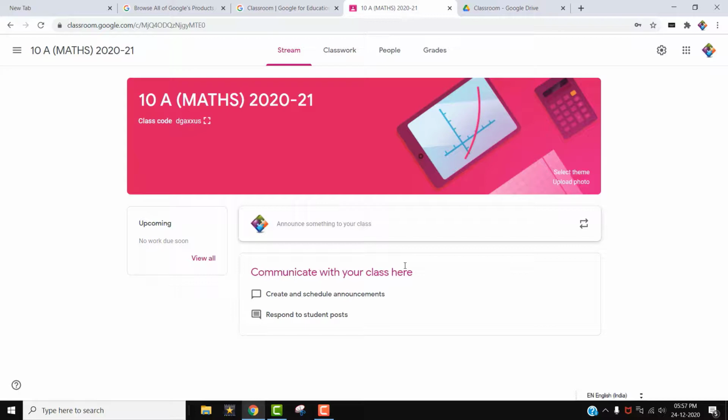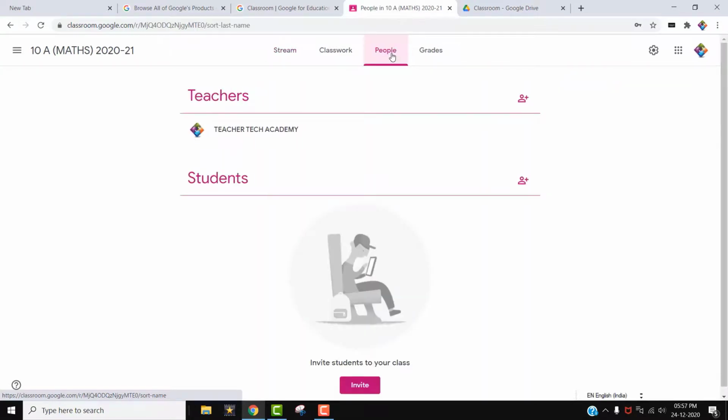So I will show you how to add. I told you there are 4 options. In this you have to click the people tab. By using this people tab, we are adding the students to the classroom. Clicking the people tab, you can see 2 main options, not many.